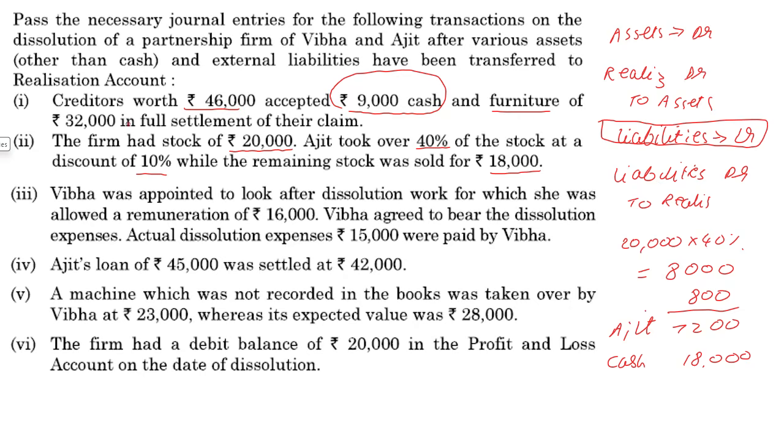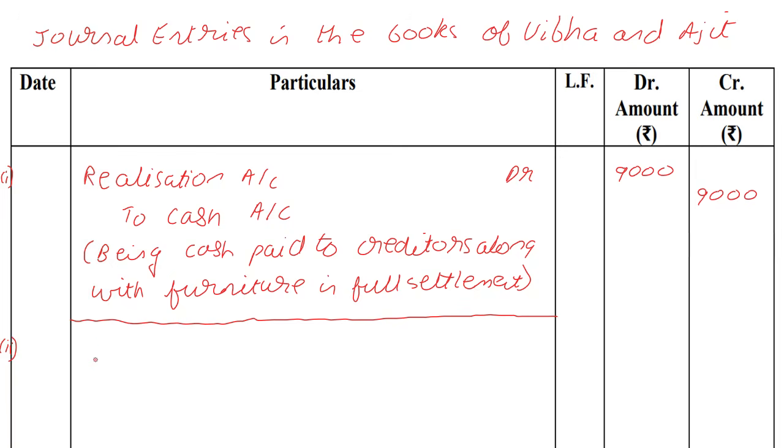All right, so it is going to be debit the receiver, debit what comes in, and credit what goes out as far as the stock is concerned in the realization account. All right, so our journal entry is going to be Ajit's capital account debit. Okay, debit the receiver for 7,200.